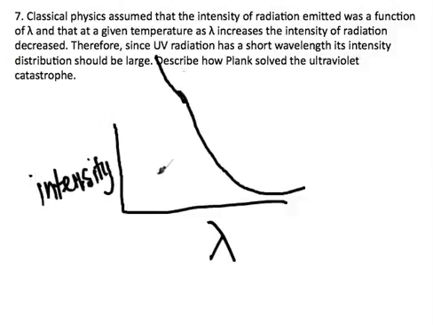However, Planck solved this UV catastrophe by proposing the idea that there's an exchange of energy between matter and radiation, and that this occurs in quanta, and that radiation of a certain frequency can only be generated if the oscillator, so the electron or the atom, of that frequency has acquired a minimum energy to start the oscillation. So his curves look like this.